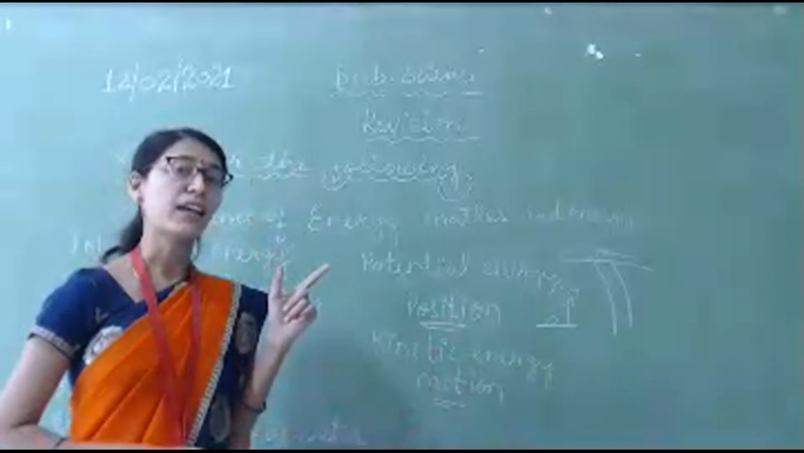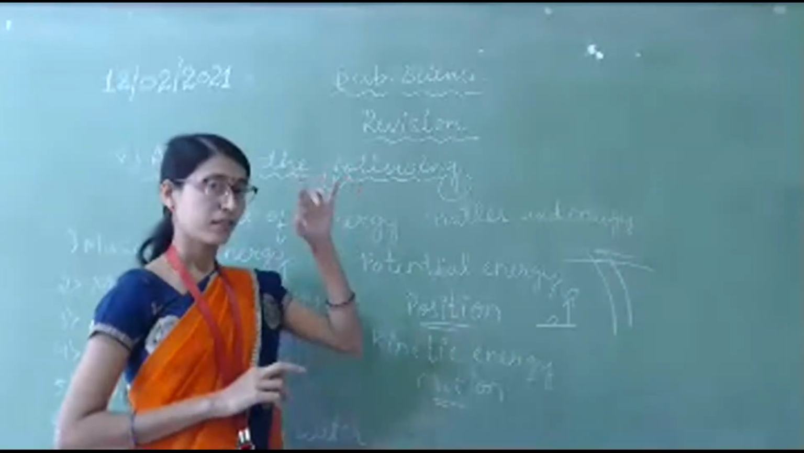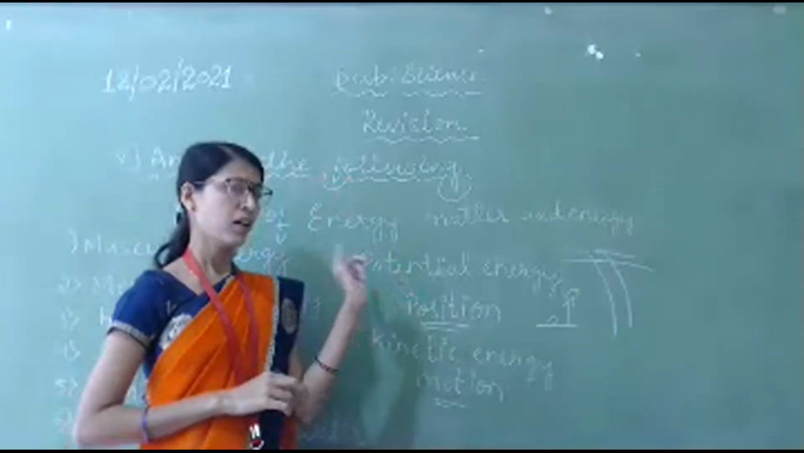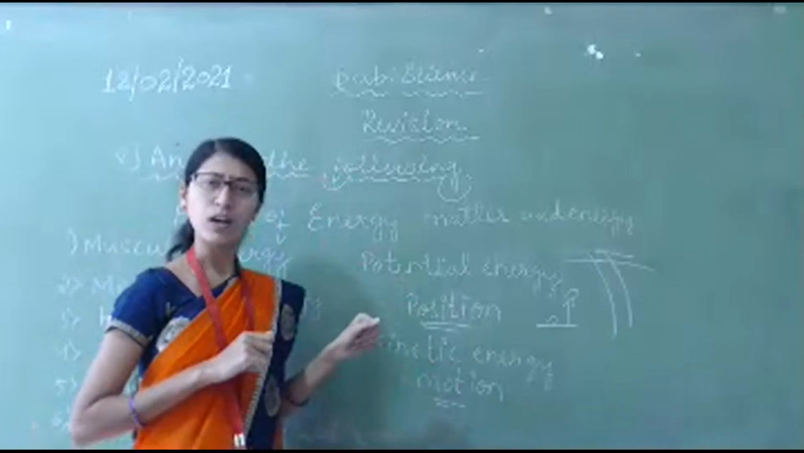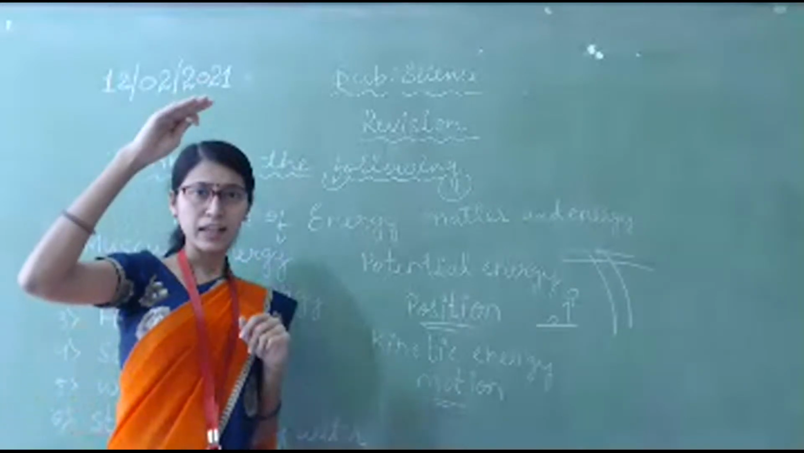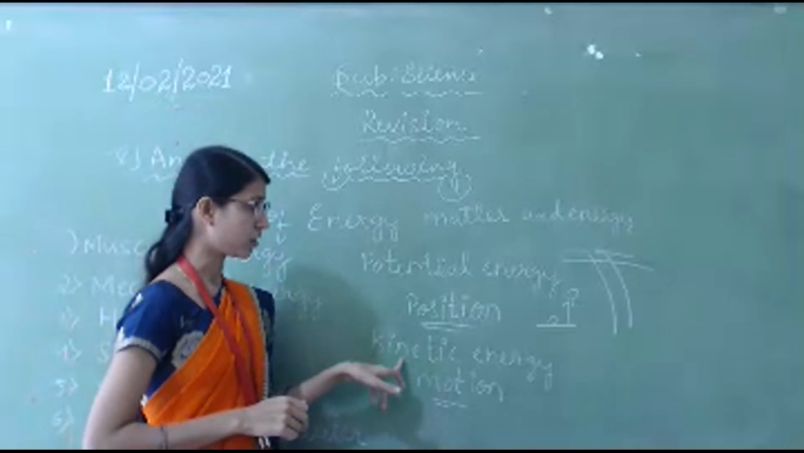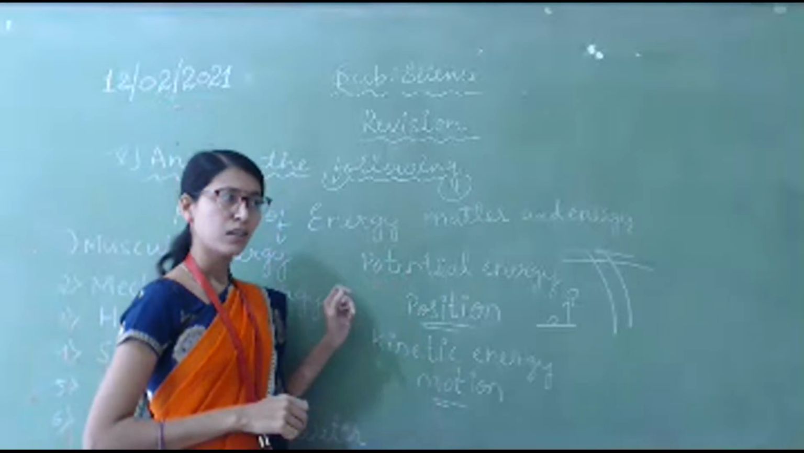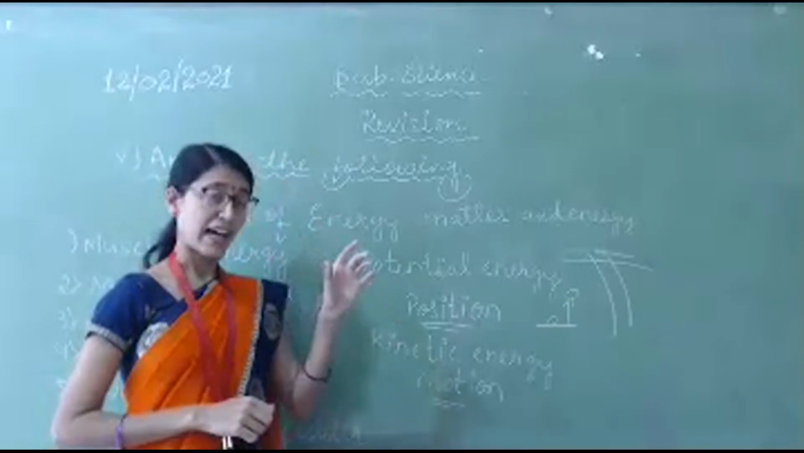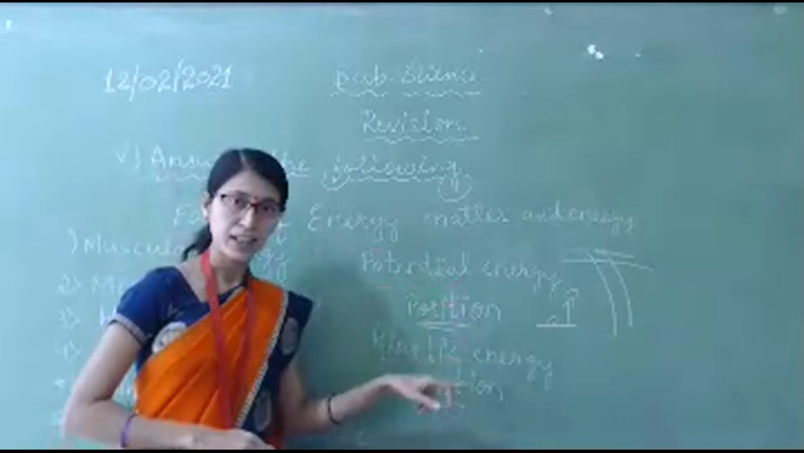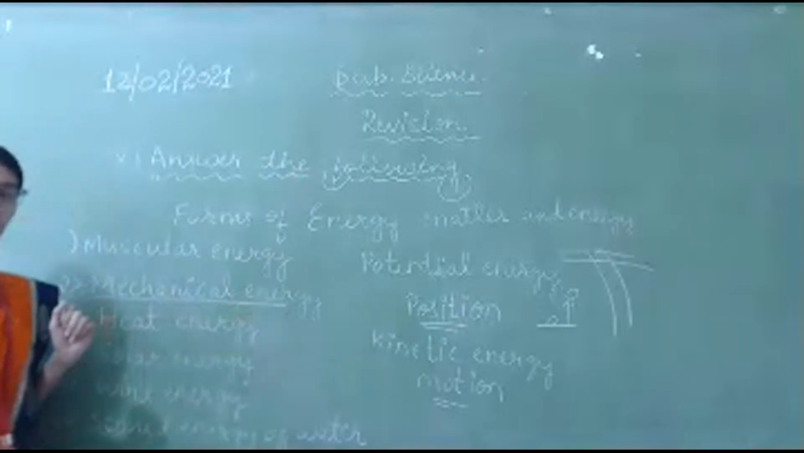Got it? A bird is flying. Which energy does it have? The bird is at a certain height, so it has potential energy, right? Then it is also moving. Moving means kinetic energy. Then it has both energies. If any object has both potential energy and kinetic energy, then what are we calling it? Mechanical energy. Got it now?